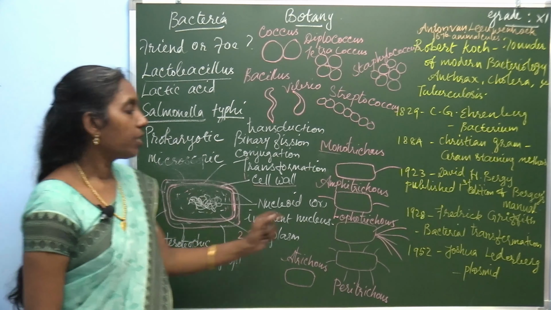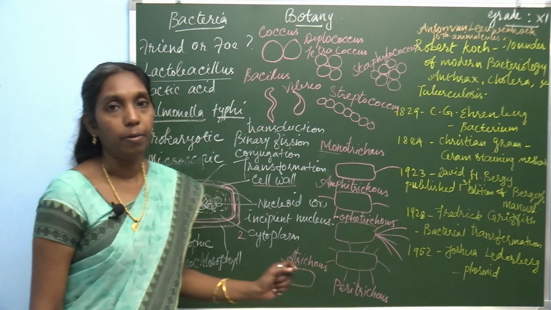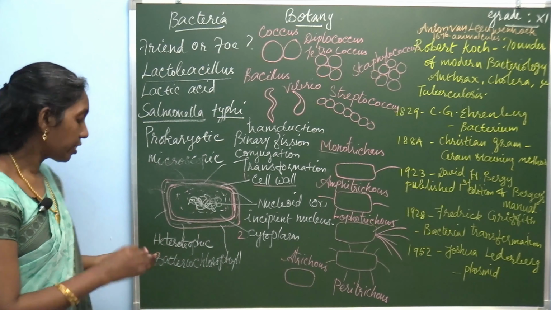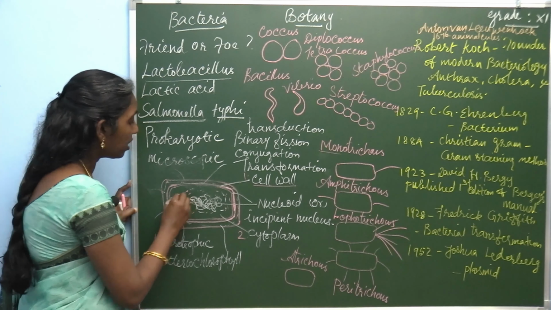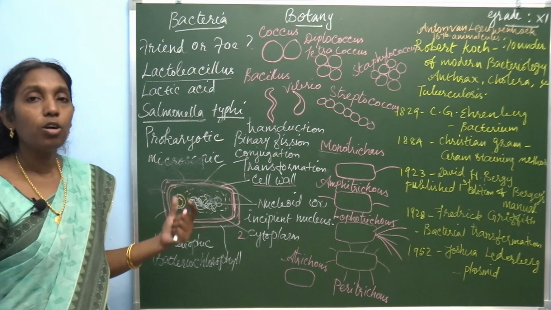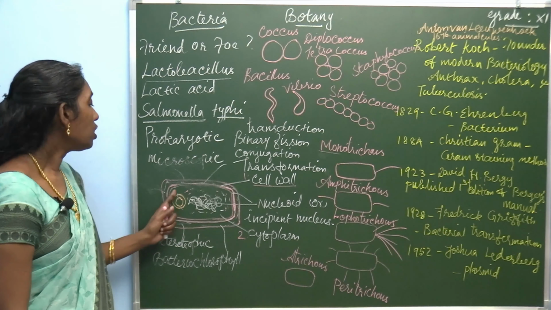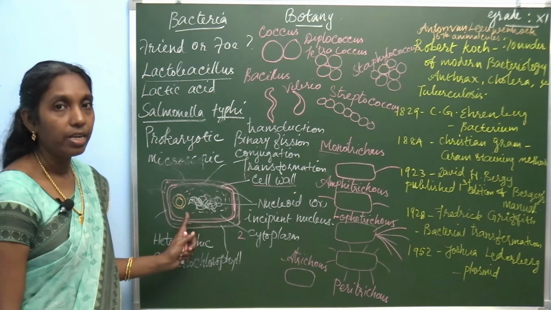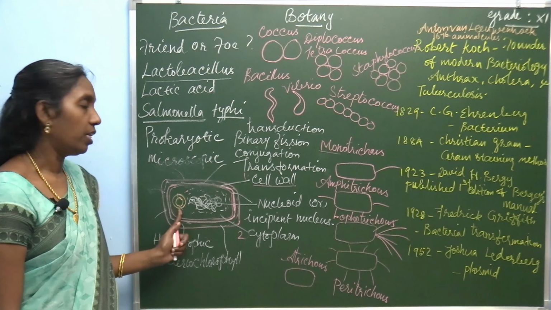And there is a plasmid. In the year 1952, Joshua Lederberg found the plasmid. So, plasmid is an extrachromosomal DNA present in the bacterial body. For all the recombination technology and recombination experiments, this plasmid is very useful. It plays a very important role in genetic engineering.